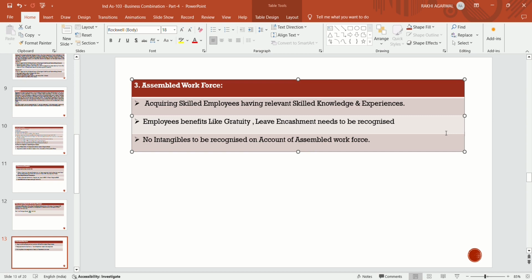Along with that, their benefits, their leave encashment, which are in the books of B Limited, are also recognized in the books of A Limited. But only the benefits which are given to the employees are to be recognized in the books of the acquirer company at the time of acquisition.